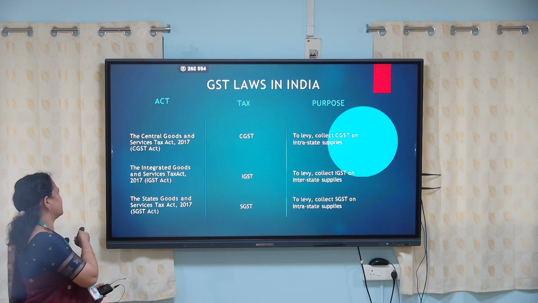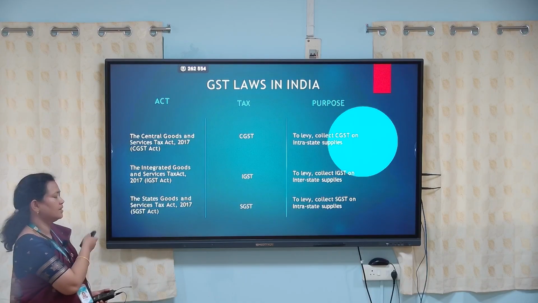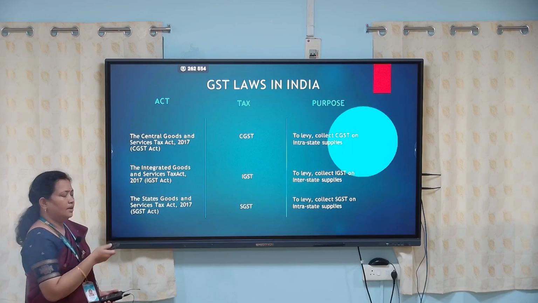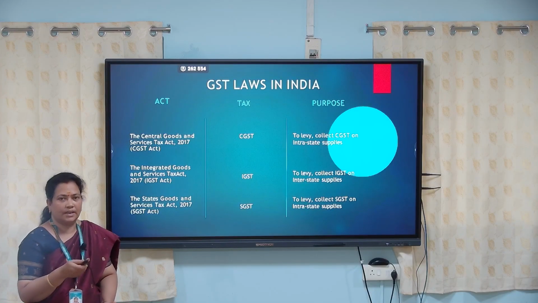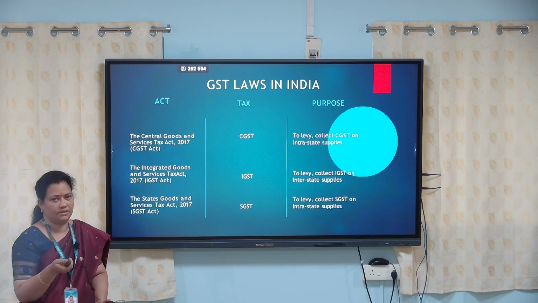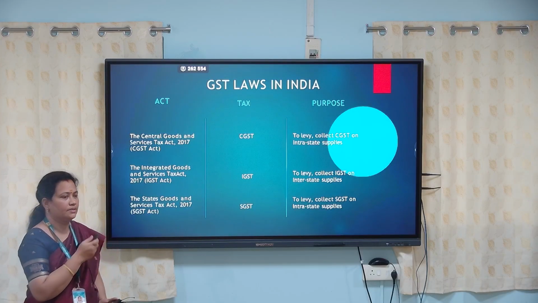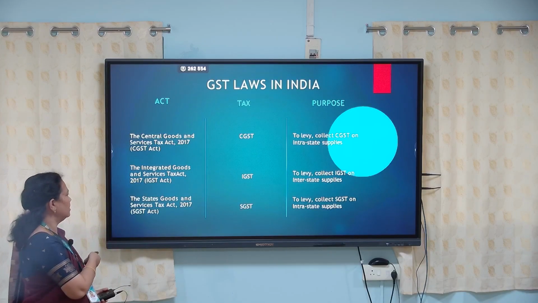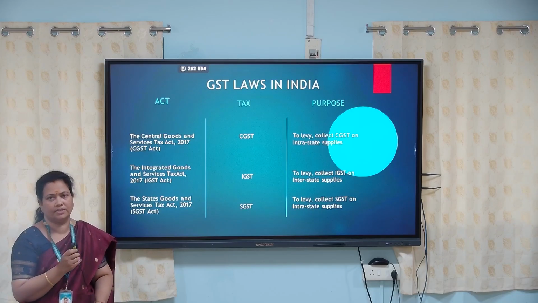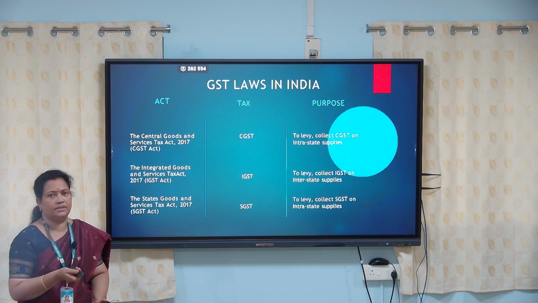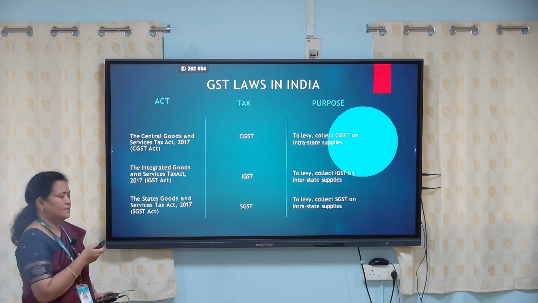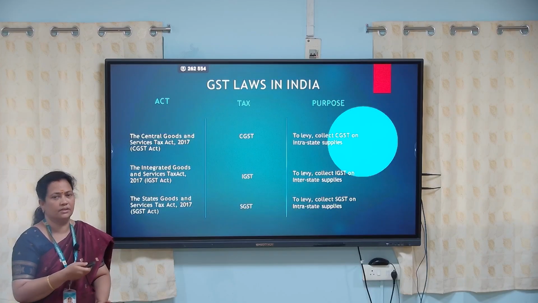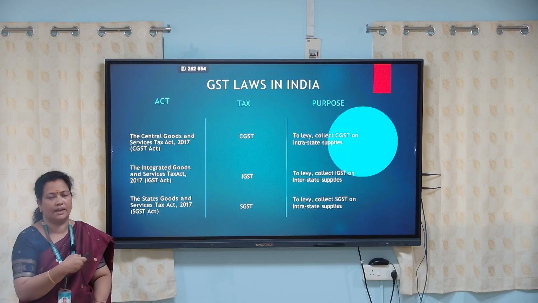in intrastate supplies. And the Integrated Goods and Services Tax Act 2017, the IGST Act, was passed to levy and collect IGST, Integrated Goods and Services Tax, between states, from one state to another state. So this tax act was enacted. And the next one is the State Goods and Services Tax Act. This is purely to levy and collect tax on intra-state supplies. So within the state, if there is any supply of goods or services, this is the tax to be levied. So this act will be prevailing.